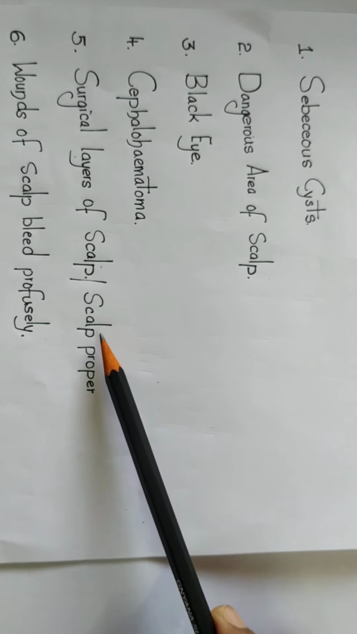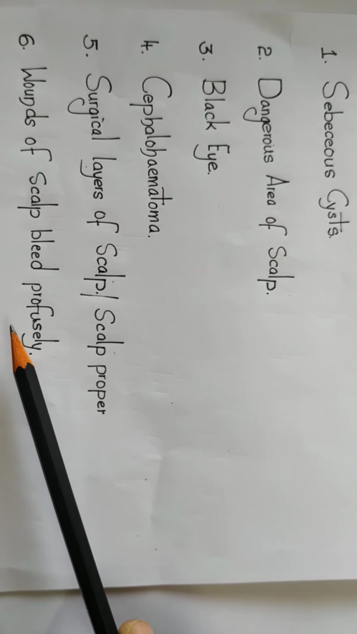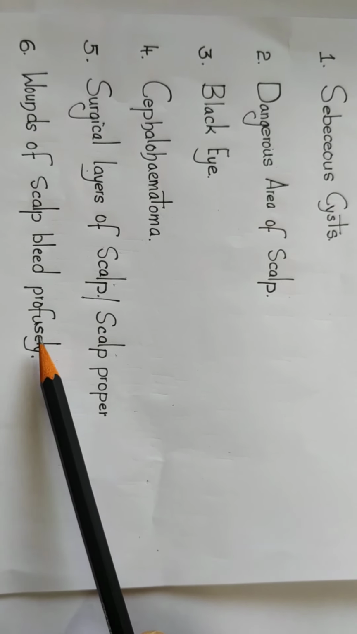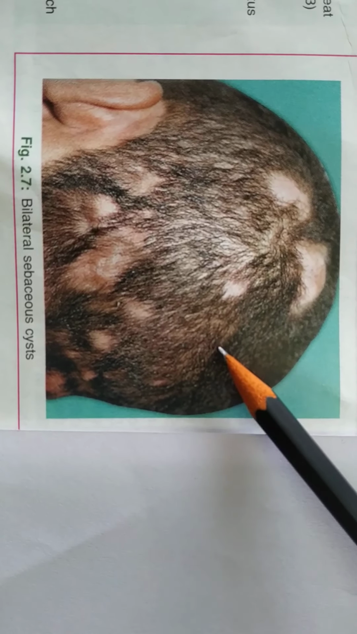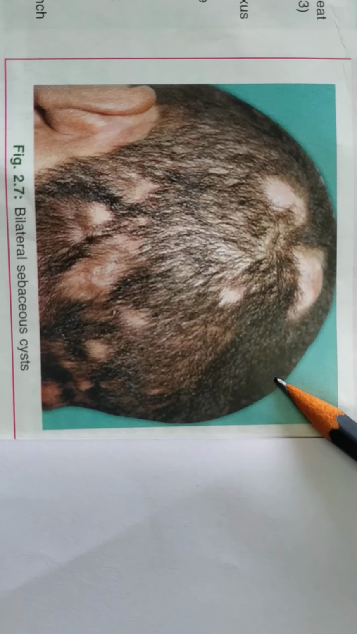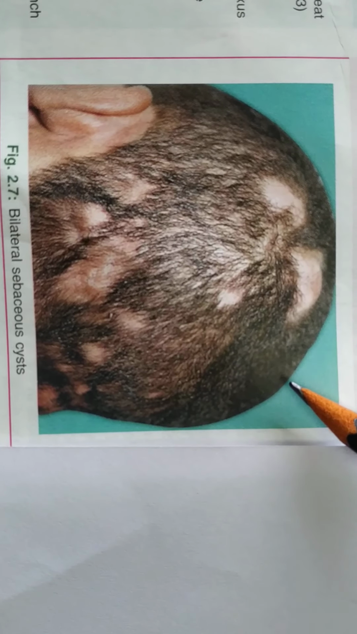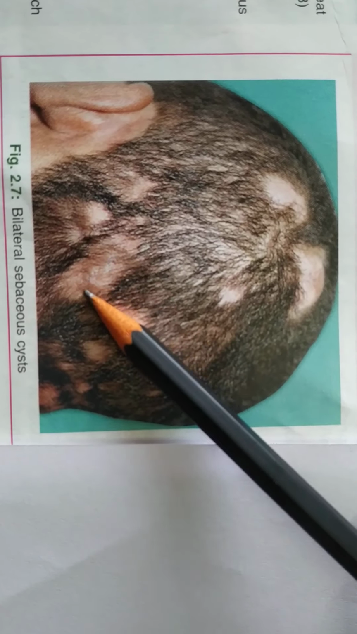It is also called scalp proper. The last one, we should know the reason why the wounds of the scalp bleed profusely. This diagram depicts the sebaceous cyst, that is bilateral sebaceous cyst formation. As you know, the skin of the scalp is provided with numerous hair follicles and sebaceous glands. Because of the abundance of the sebaceous glands present in the skin of the scalp, it is a common site for the formation of sebaceous cyst.